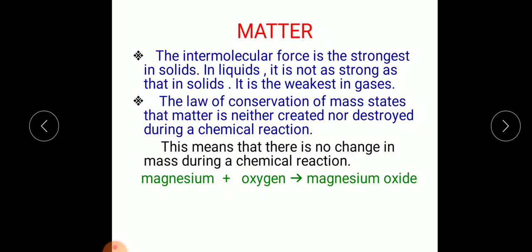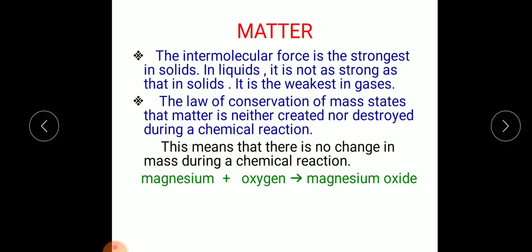Now, a very important law: the law of conservation of mass. The law of conservation of mass states that matter is neither created nor destroyed during a chemical reaction. According to the law, matter is neither created nor destroyed during any chemical reaction. That means there is no change in mass during a chemical reaction. So, when you carry out a chemical reaction, there is no change in the mass.